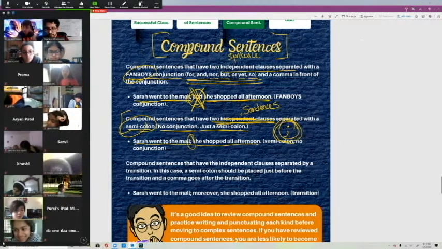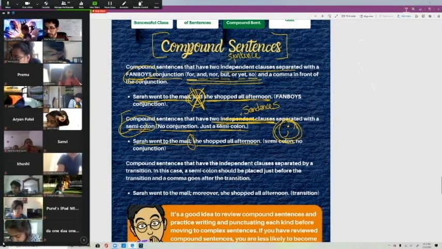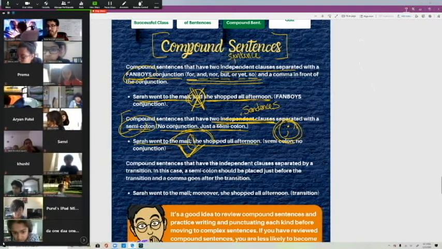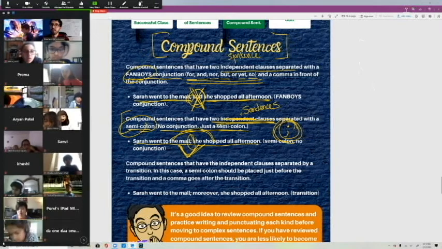So with a compound sentence, you can also use a semicolon? Yes. But you have to make sure, Mikhail, that both of these sentences can stand on their own and also that they're both related. You can't say Sarah went to the mall, semicolon, Jeffrey climbed out of his window.